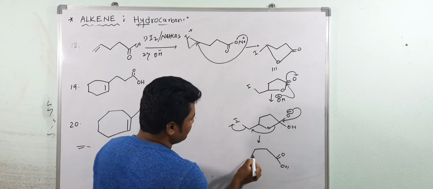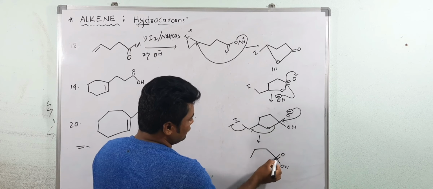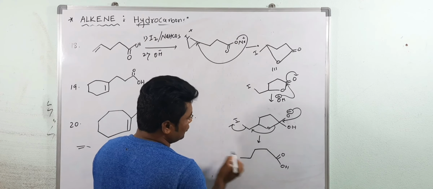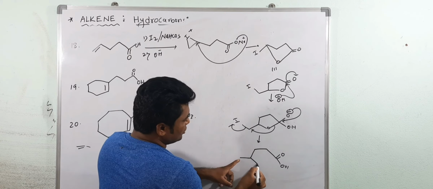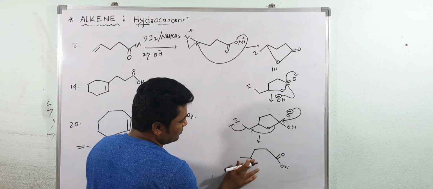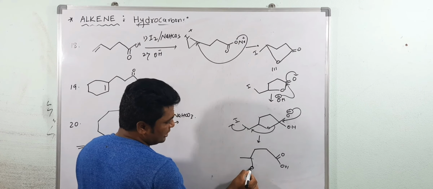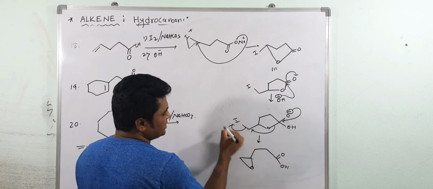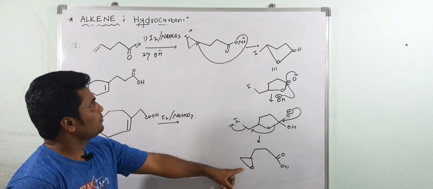See here, 1, 2, 3, 4. Okay. At this point, this oxygen is there. See, this oxygen attacks at this point, and this iodine is out. Now in this case, what are you getting? Epoxidation.